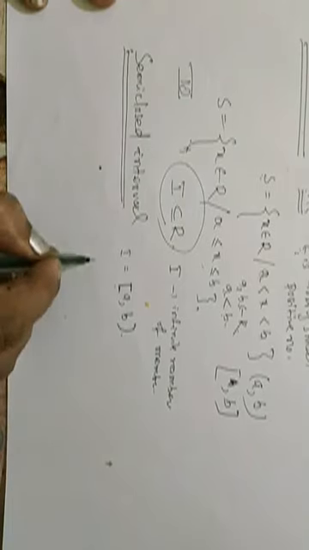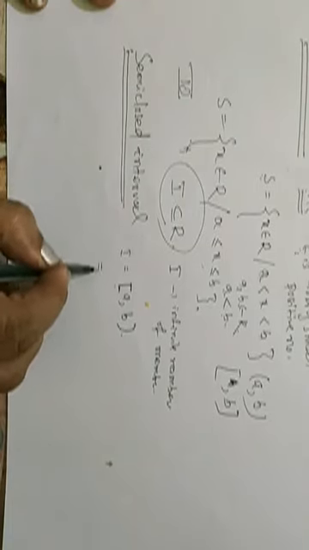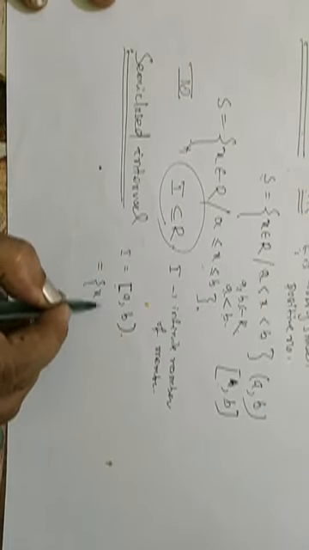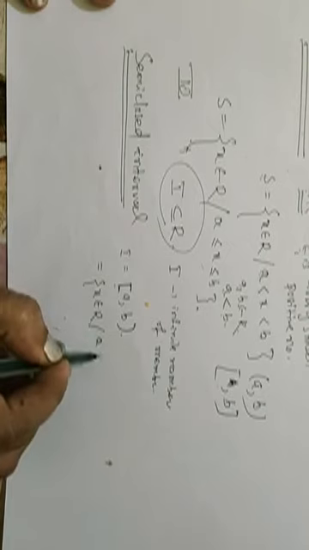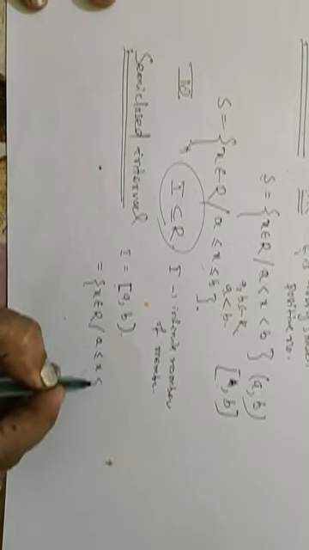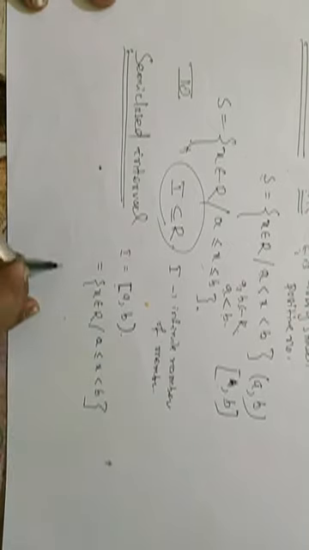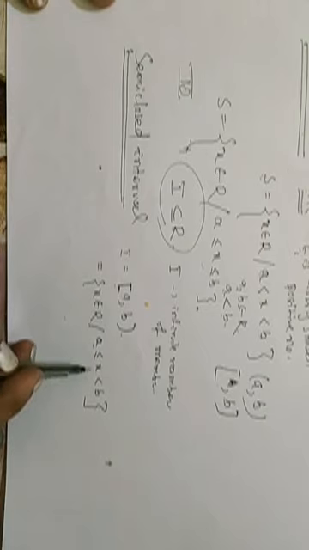This means I is all x in R, all real numbers such that a is less than or equal to x is less than b. A is included and b is not included. It is open at the end b and closed at the end a. Then we say that it is semi-closed.